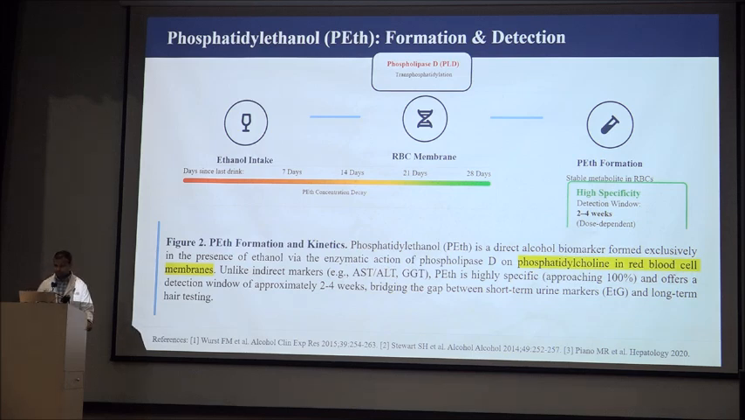Normally, phosphatidylcholine is present in the RBC membrane, and there is an enzyme, phospholipase D. In the presence of alcohol, the phosphatidylcholine is converted into phosphatidylethanol, which is a more stable metabolite in the RBC that we are detecting in the phosphatidylethanol test. It has a detection window of 2 to 4 weeks, and it is dose dependent.